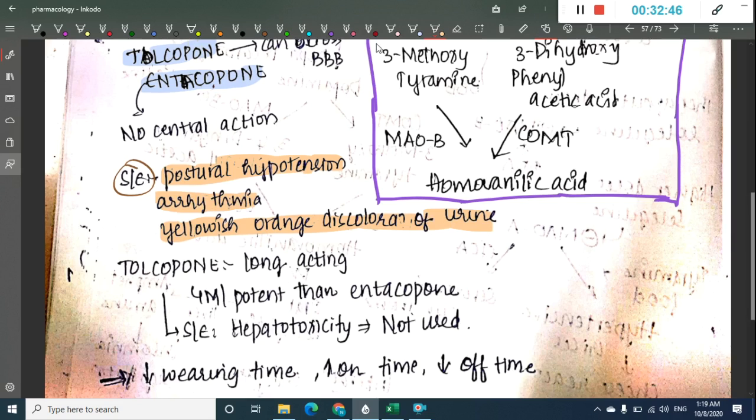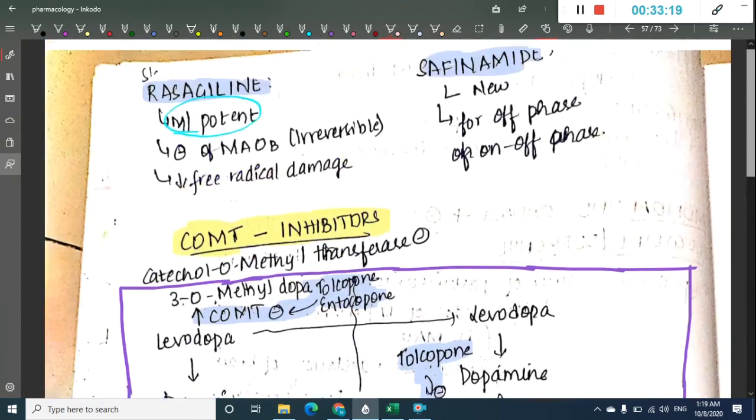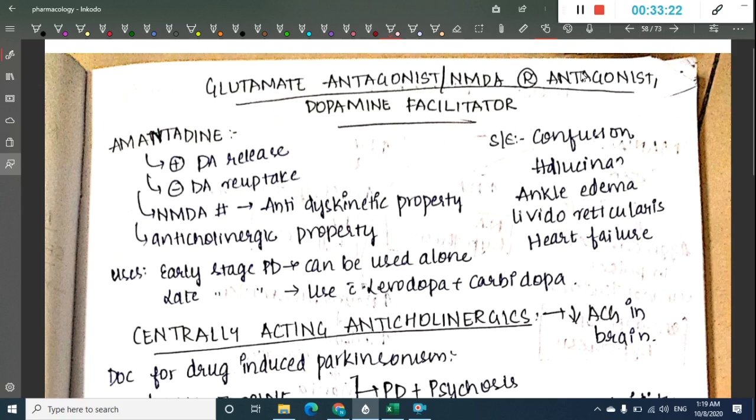The next drug is tolcapone. Tolcapone is long acting and more potent than entacapone. The side effect of tolcapone is hepatotoxicity, and it is not used now because of this side effect. Though it is longer acting and more potent, still it is not used because of hepatotoxicity. There is decreased wearing off time, or increased on time and decreased off time. So this is about the catechol O methyltransferase inhibitors.